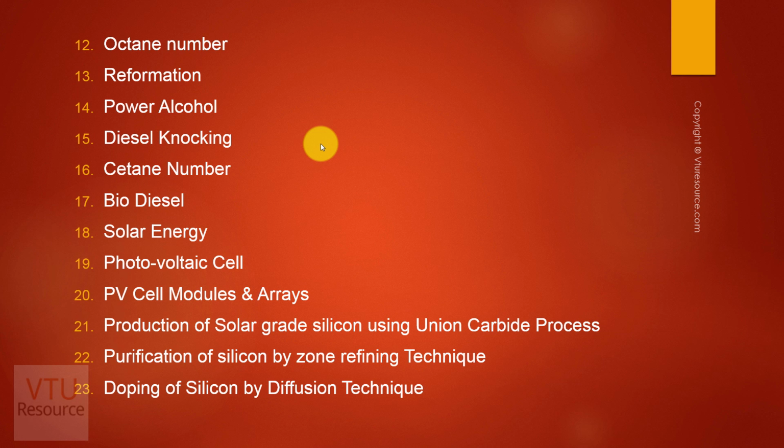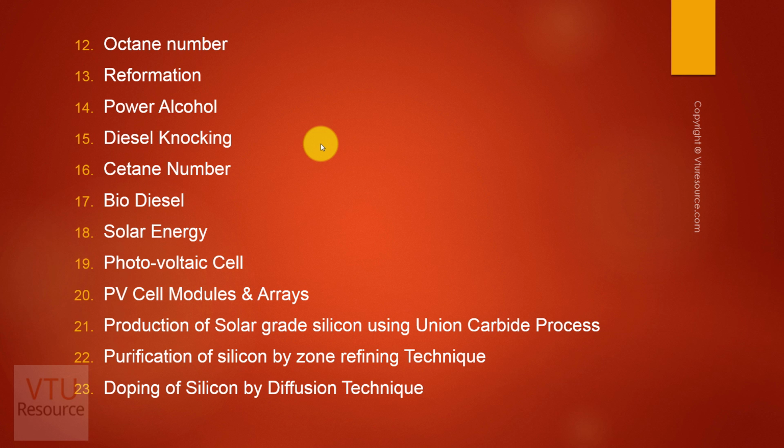Next, solar energy. As you already know, one module comprises two units. One is chemical fuels, and the other part is solar energy. Chemical fuels consists of 8 marks and solar energy consists of 8 marks. So solar energy is a very small part of the module. It carries a complete 8 marks.